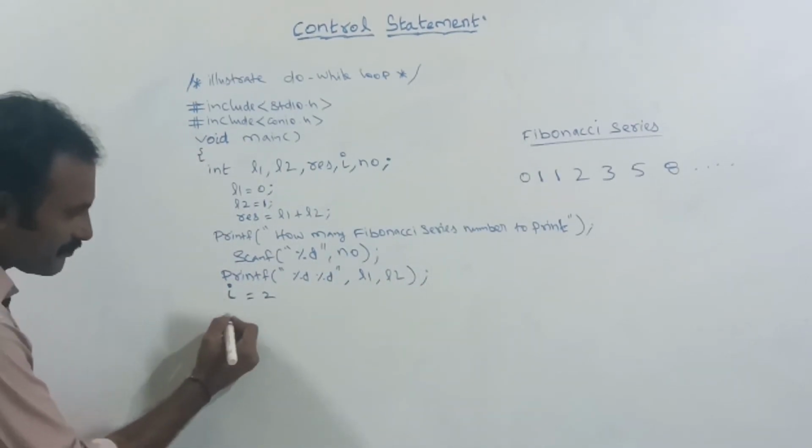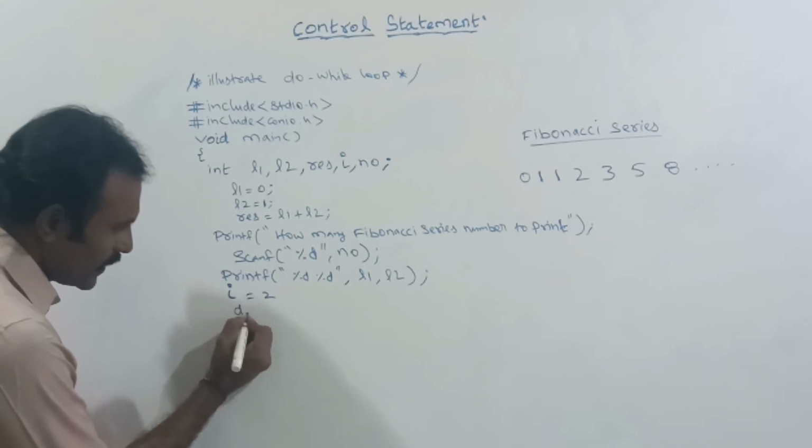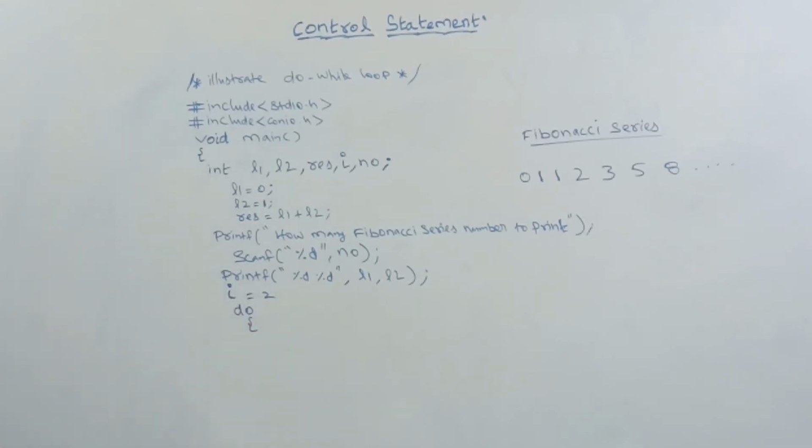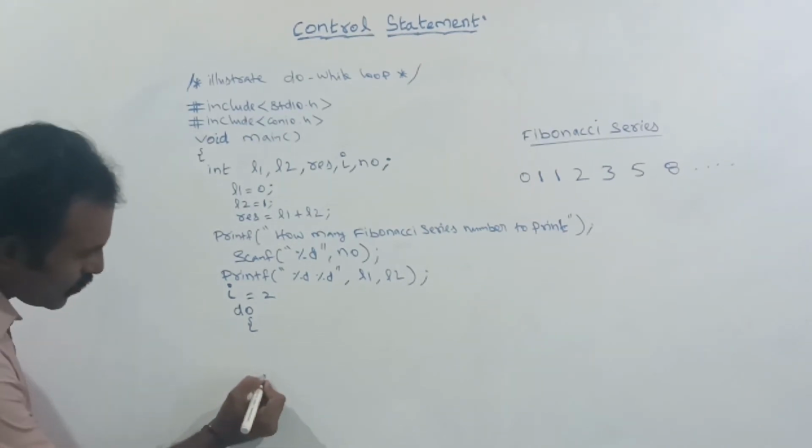Now I am using the do while loop. In the do while loop, here do, you open the brace, and here you close the brace.